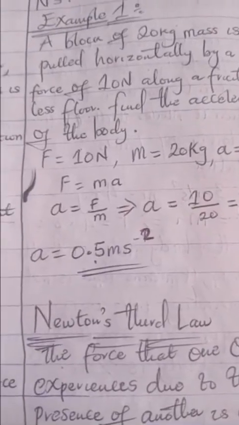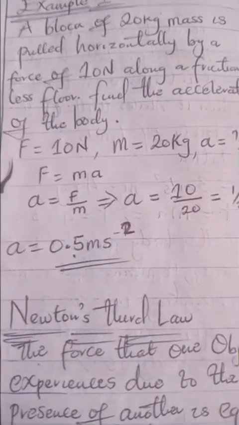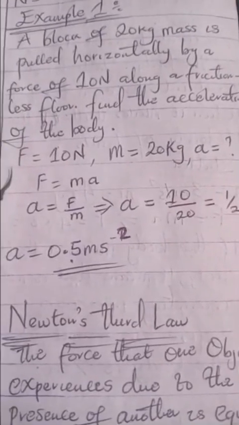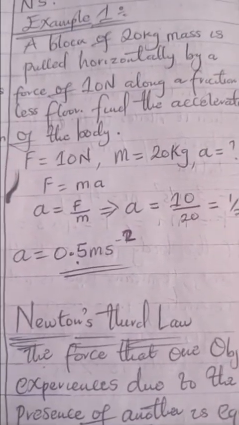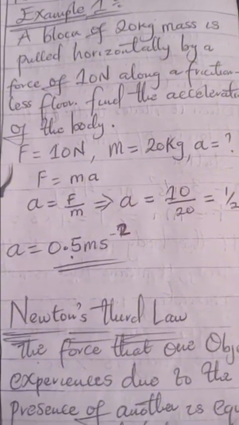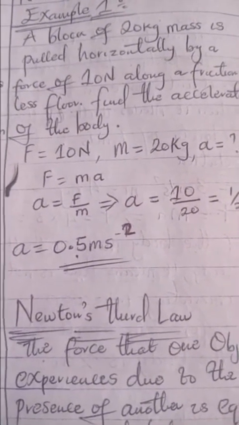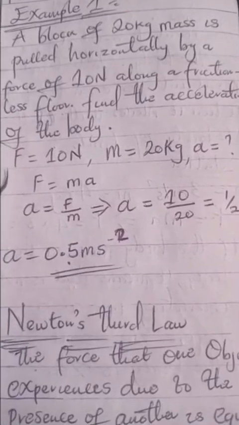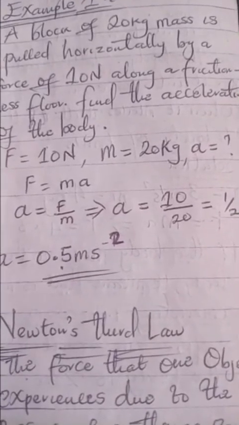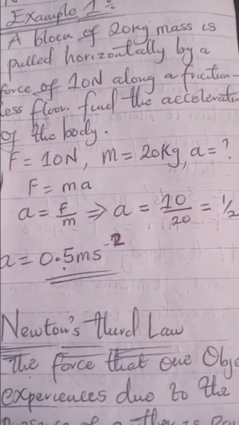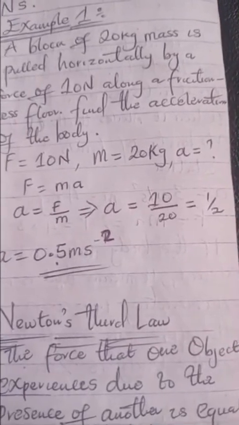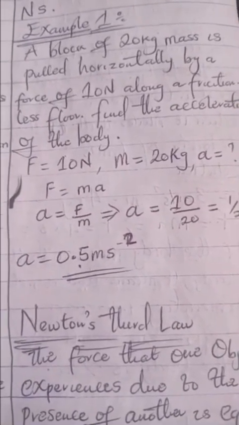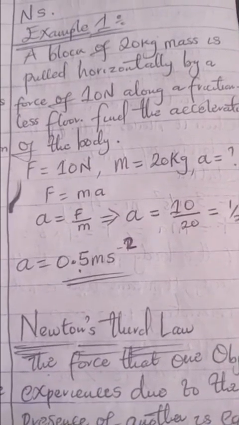Okay, so here we have F equal to 10 Newton and m equal to 20 kg, and a is not given. So F equal to ma, and we'll make a the subject of the formula by dividing both sides by m. So a is equal to F over m, which is force over mass, and the force is 10 Newton and mass is 20 kg. So 10 divided by 20 is 1 over 2, which is also 0.5. So 0.5 meter per second squared is our acceleration.